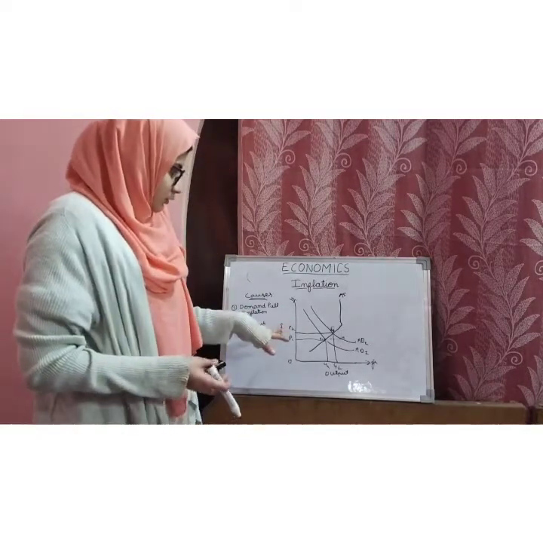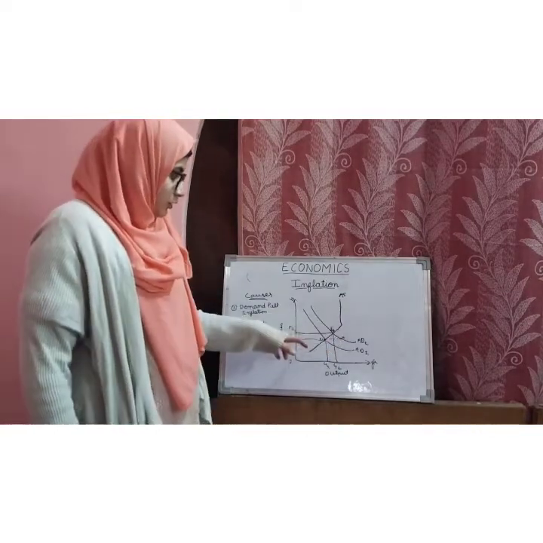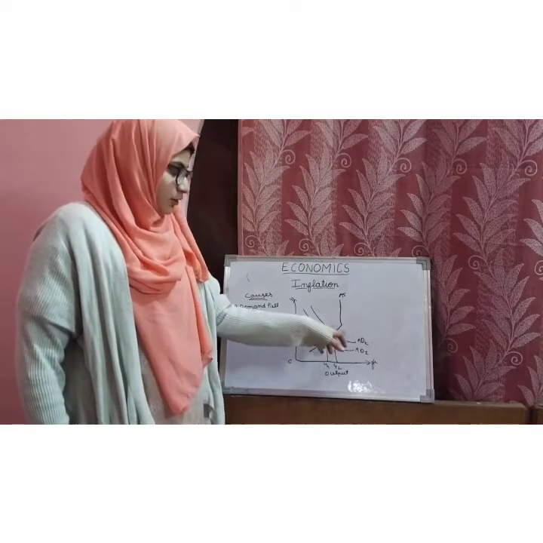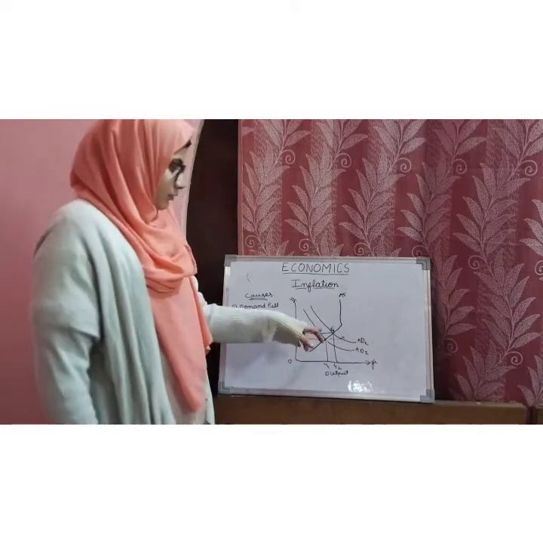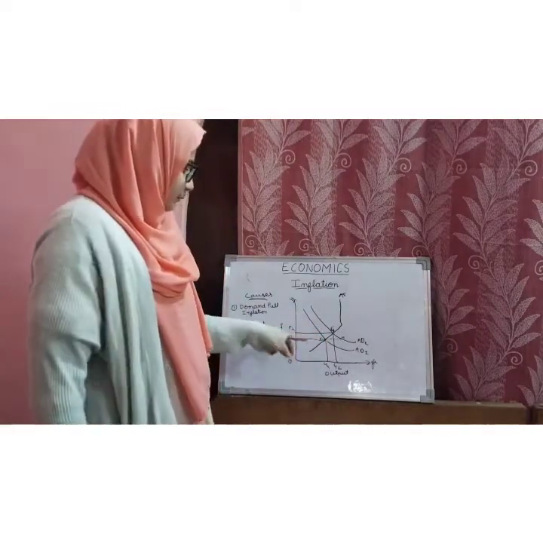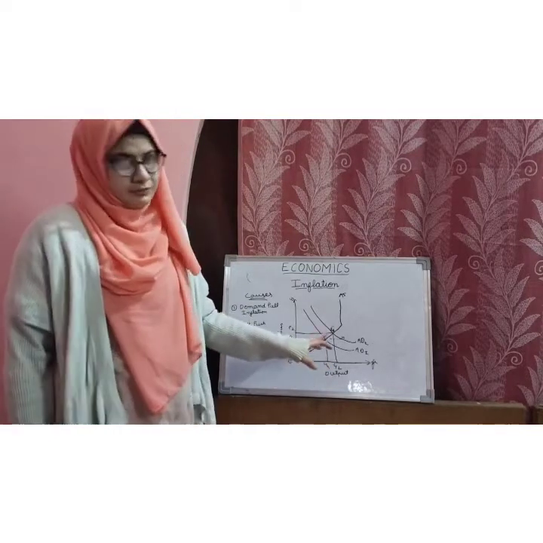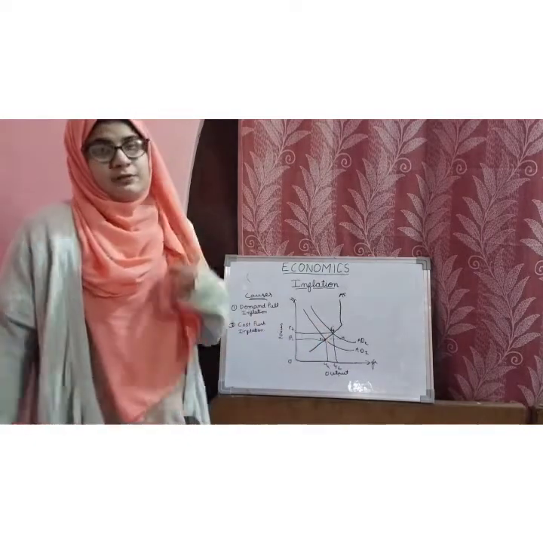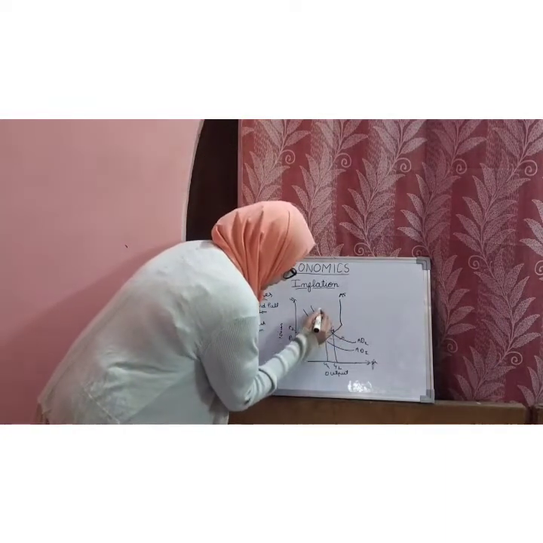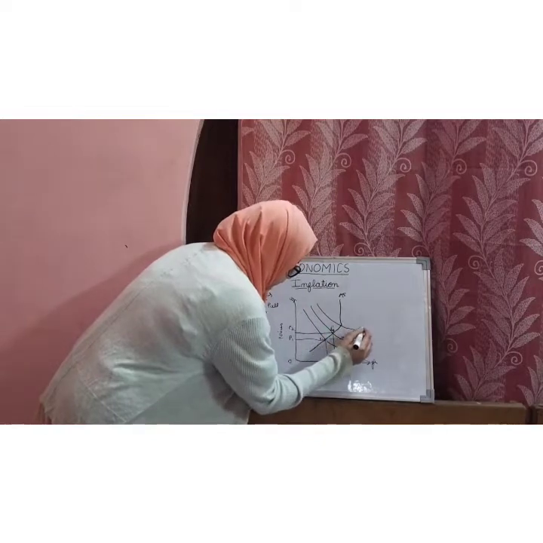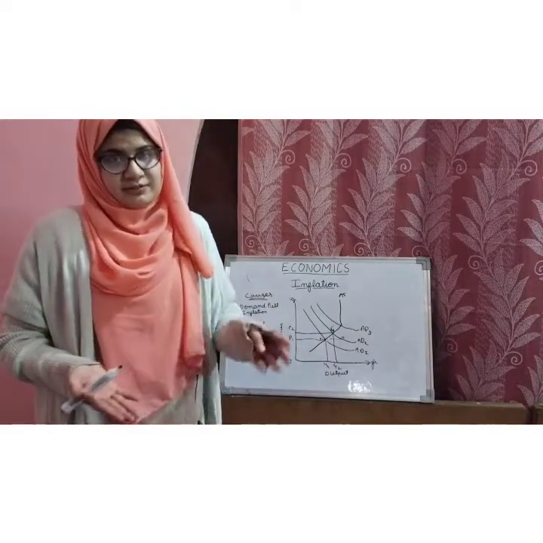So I hope you are clear with this, that due to the increase in demand to AD2, there will be an excess of demand, E1 to H, because of which there is excess demand and supply is less. So what will the producer do? The producer will partially increase the prices and partially increase the output, and then the new equilibrium will take place at E2. Suppose demand increases further to AD3, now this leads to a further increase in our prices as well as output.